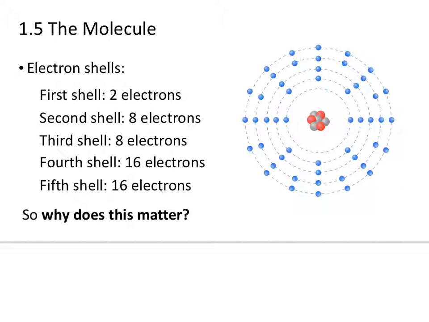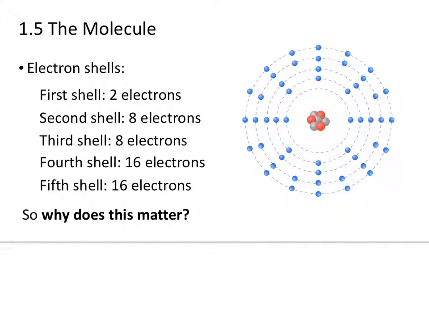The third can hold 8 as well. 1, 2, 3, 4, 5, 6, 7, and 8. The fourth shell can hold 16, and the fifth can hold 16 as well. So that's why you see more and more going out from the nucleus. Of course, the further out you go, the larger the circle, or the larger the shell, and so it should be able to hold more electrons.